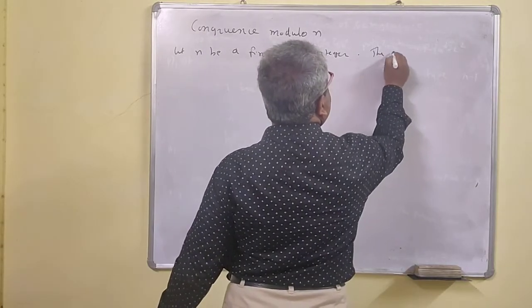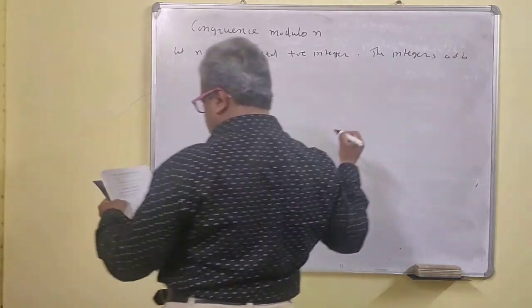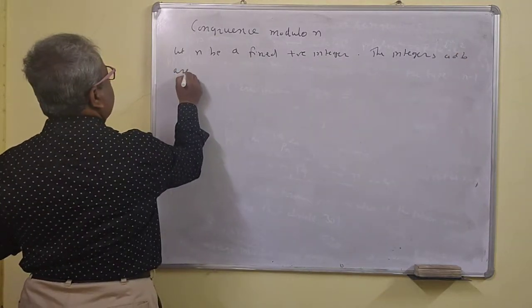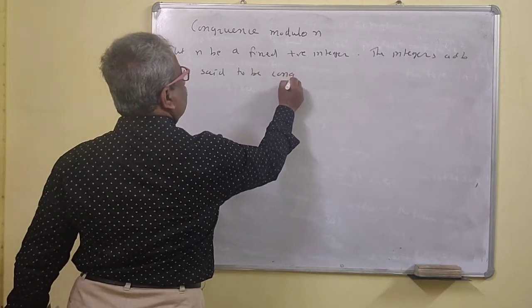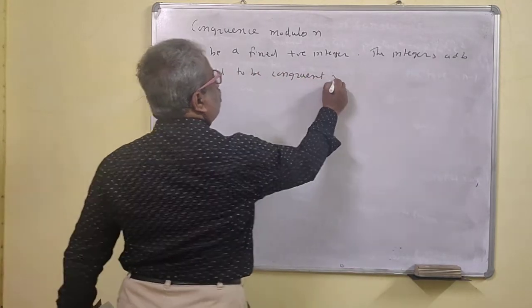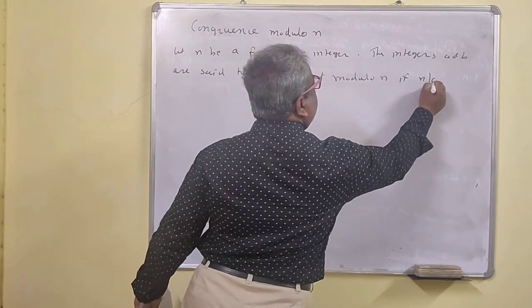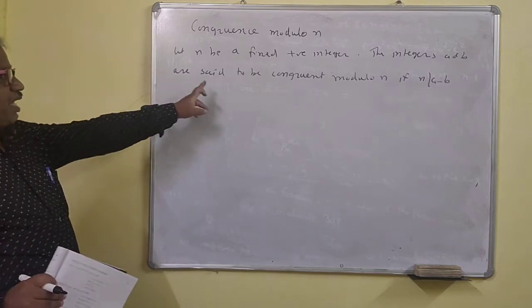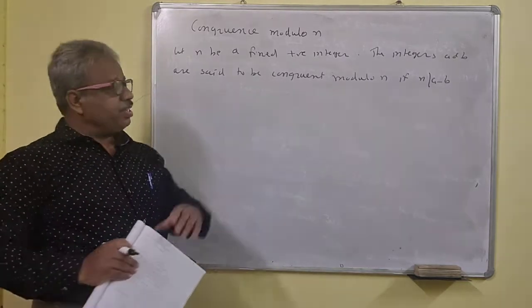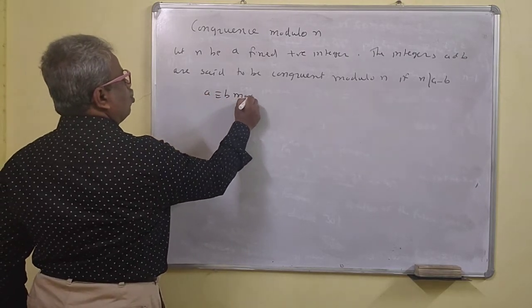The integers a and b are said to be congruent modulo n if n divides a minus b. We will write this as a is congruent to b modulo n.